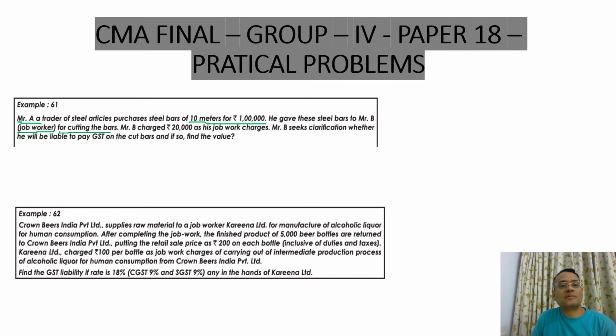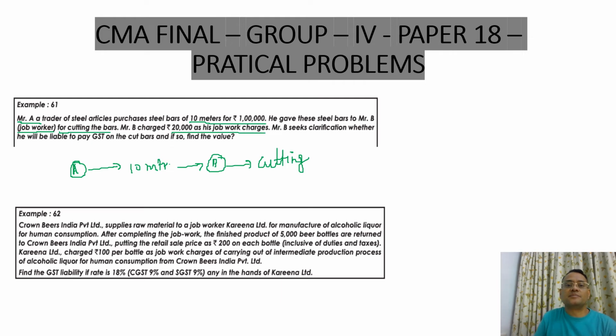So A purchases 10 meters of bars and gives it to job worker B only for cutting. Okay, Mr. B charged rupees 20,000 as his job work charges.